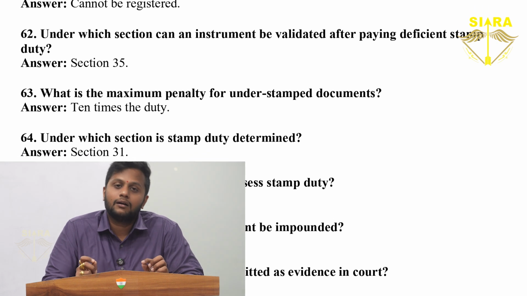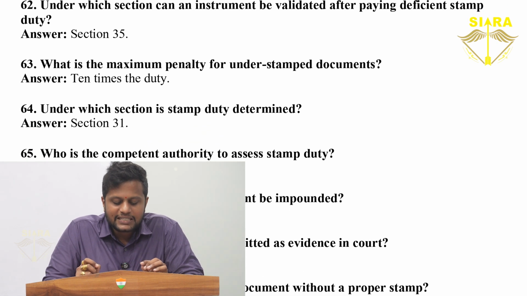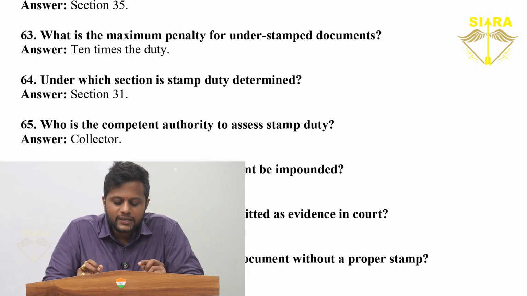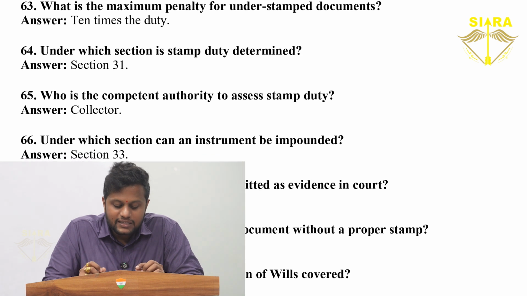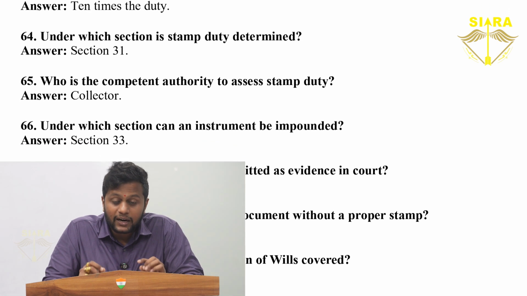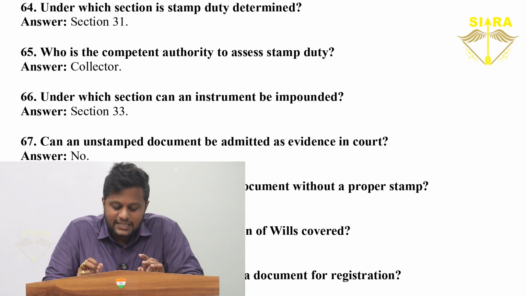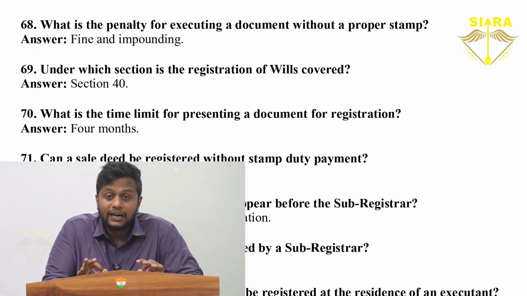10 times the duty. Under which section is stamp duty determined? Section 31. Who is the competent authority to assess stamp duty? Collector. Under which section can an instrument be impounded? Section 33. Can an unstamped document be admitted as evidence in court? No. Under which section is the registration of will covered?